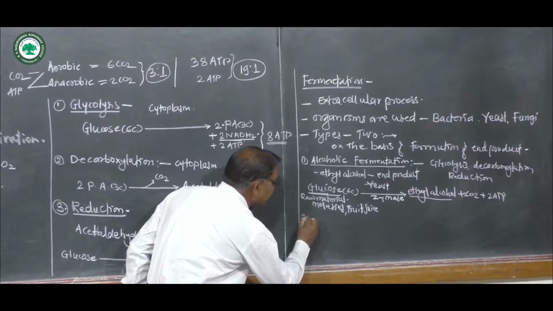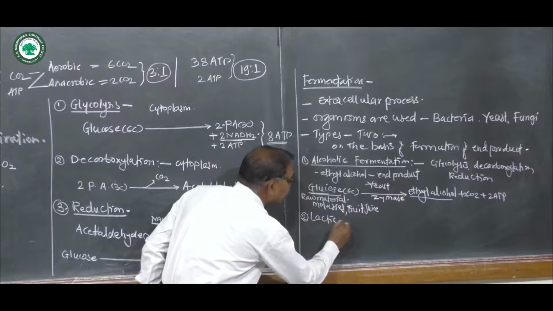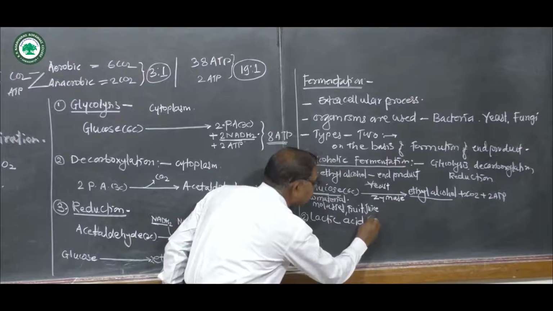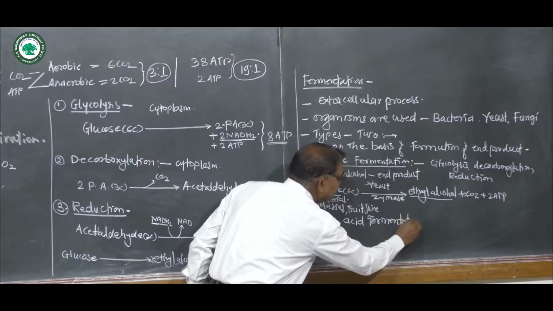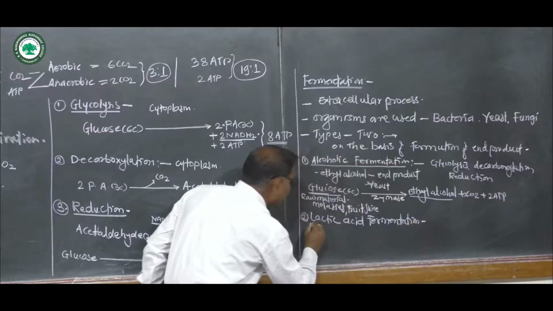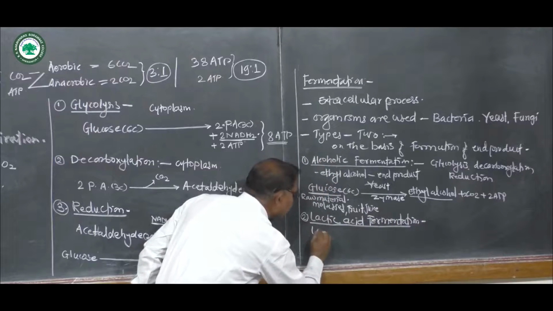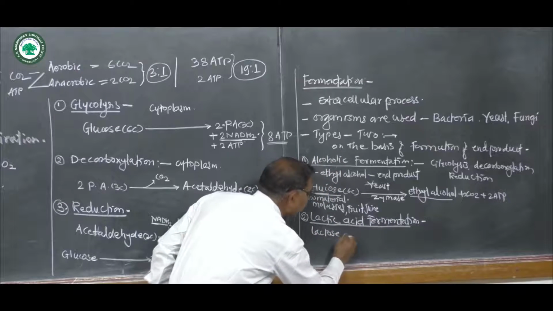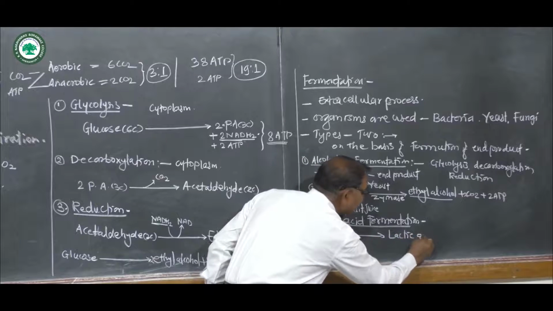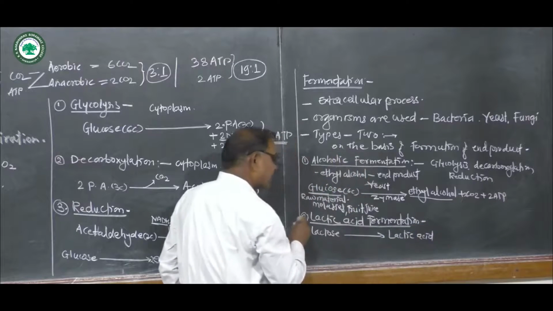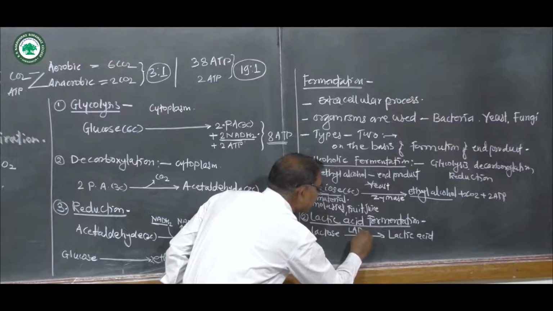Then the second type is called lactic acid fermentation. Lactic acid fermentation means lactose is converted into lactic acid, by further breakdown with the help of lactic acid bacteria.